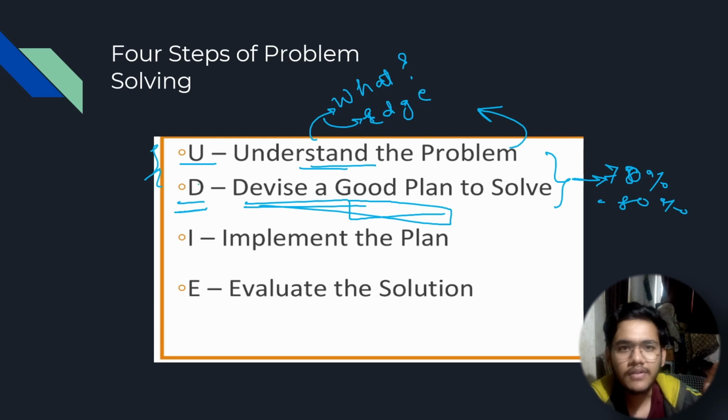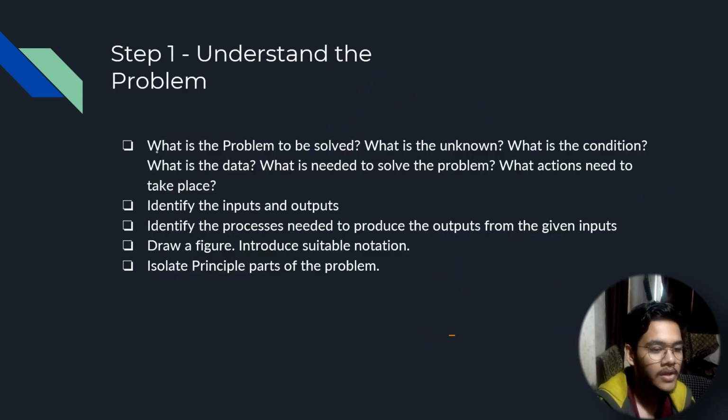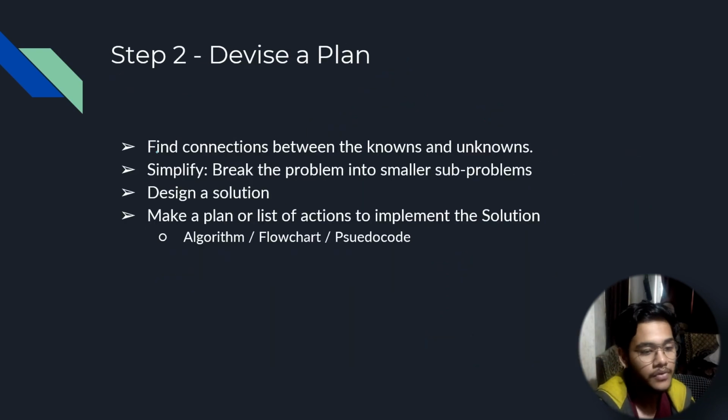You will get errors, and those errors can be solved stepwise, right? You'll just focus on one error at a time and you can solve it. So my suggestion is take your time in these first two steps and then go for the coding part instead of directly jumping to it. So I've given some points here, you can read them, right?